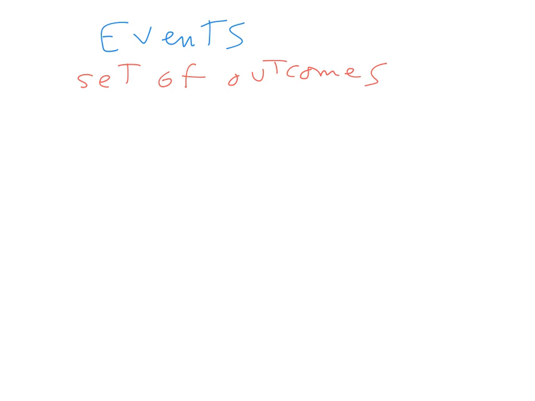So to summarize, what did we learn in this video? We learned a number of things. We learned about events, and these events are a collection or a group of outcomes, a set of outcomes, and this can happen in a simple experiment, like the example of a die, and it can also happen in a compound experiment.